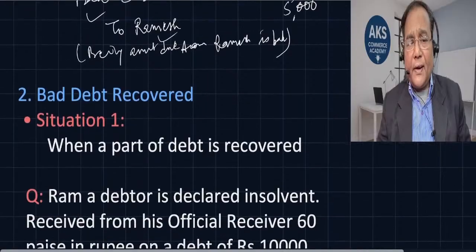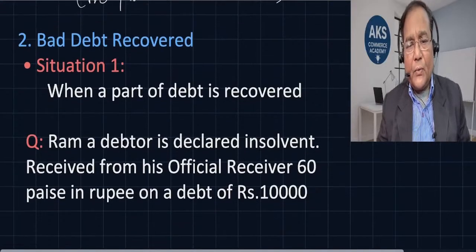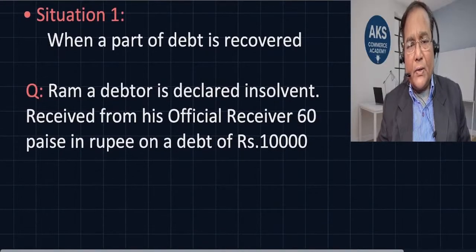Now bad debt recovered. Supposing after having treated it as bad, we have recovered something from him. So a part of the bad debt which has been treated as bad earlier is now recovered. So what is the entry that we are going to pass? Ram, a debtor who has been declared insolvent, received from his official receiver 60 paisa in the rupee on a debt of rupees 10,000.